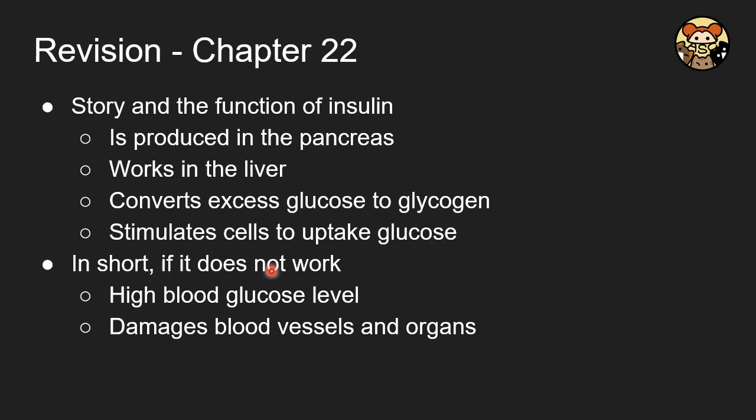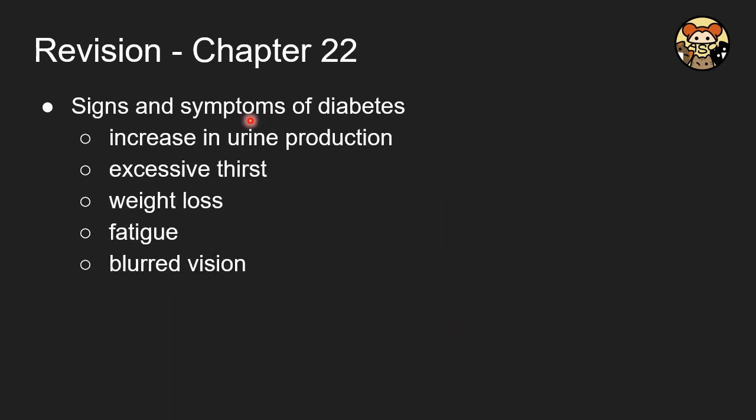So in short, if it doesn't work, you will result in a high blood glucose level, and it will damage the blood vessels and organs. So here are some signs and symptoms of diabetes, like excessive thirst, increased urine production, and also weight loss. So if you are suffering from these signs and symptoms, you may better pay attention to that.